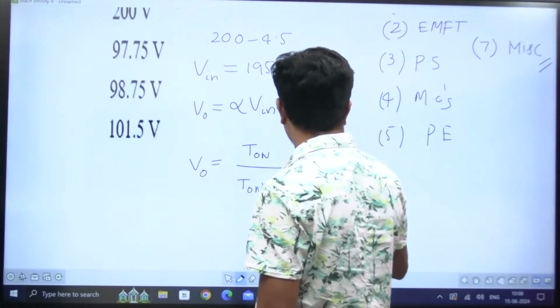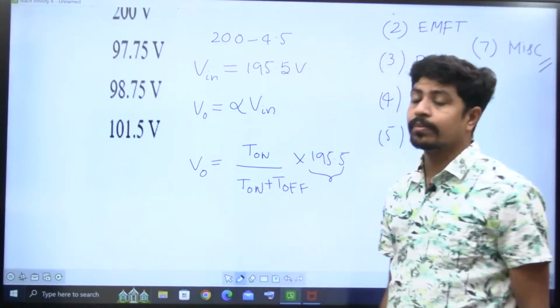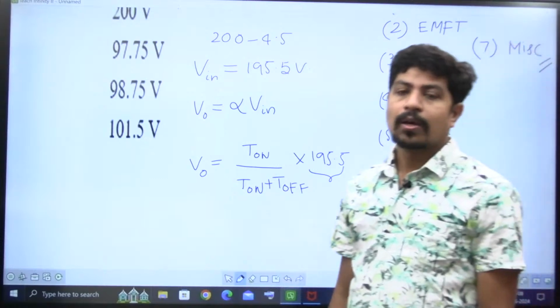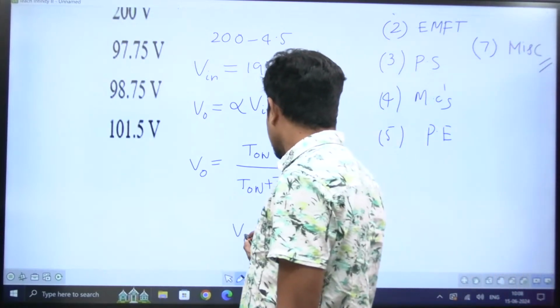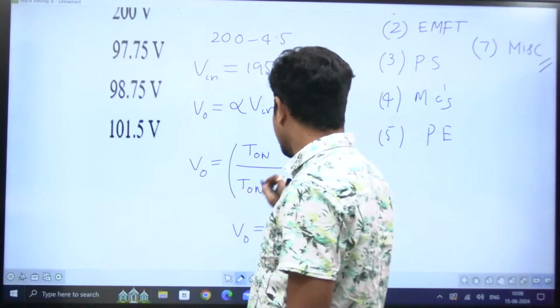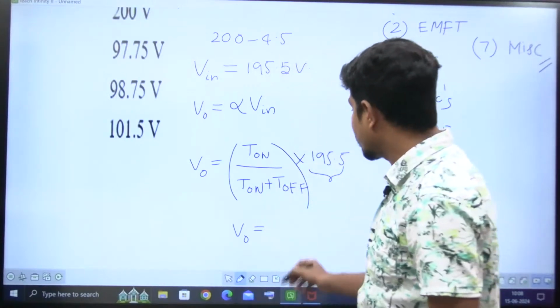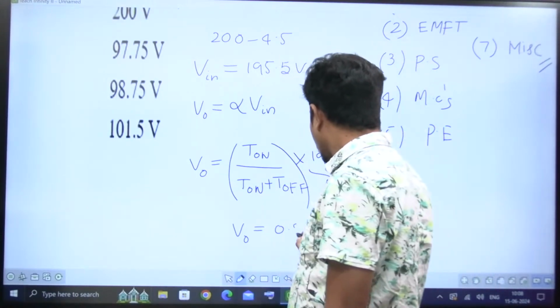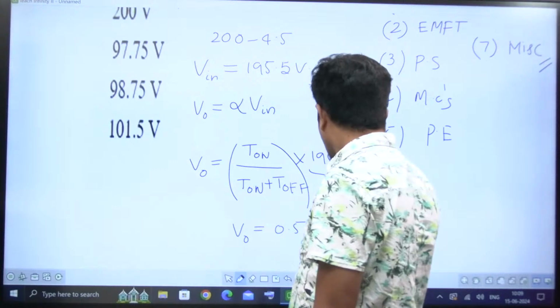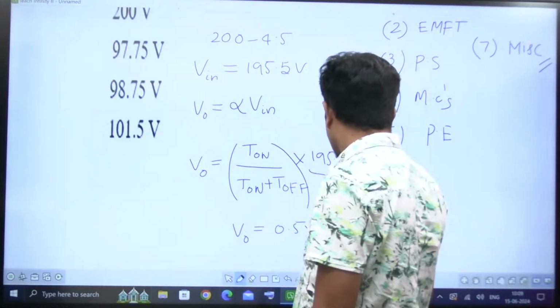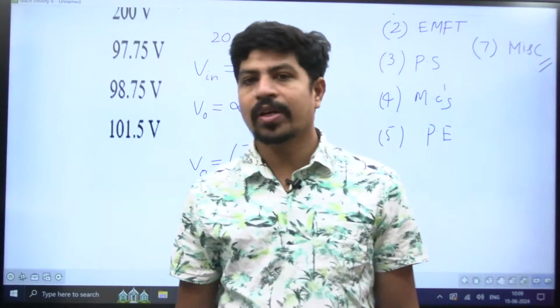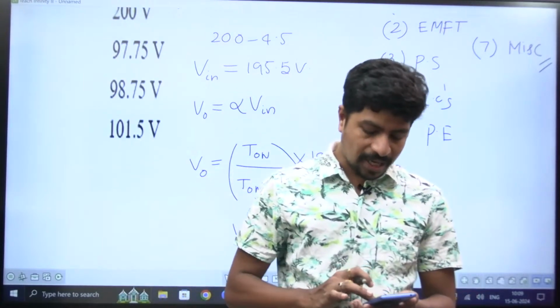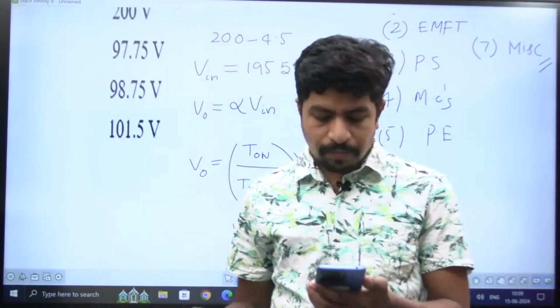195.5. So this is very important. People will take it as 200 here. No, you have to consider the drop. If you remove the drop, then you are getting 195.5. So V naught is equal to the duty cycle, which is 50% as given, so 0.5 into 195.5. Tell me how much is 195.5 into 0.5. Calculate it and tell me, please.